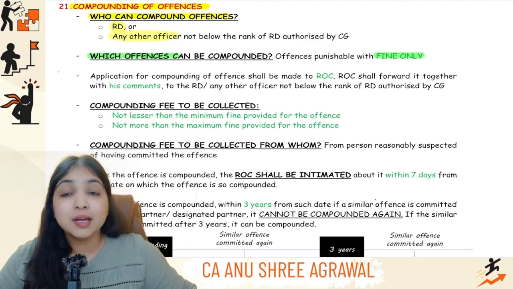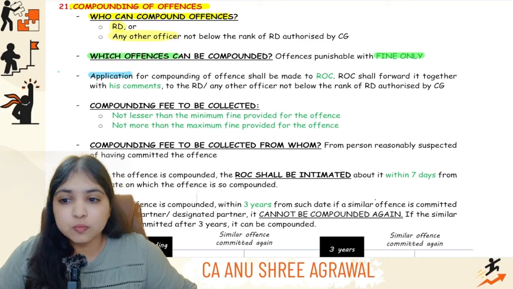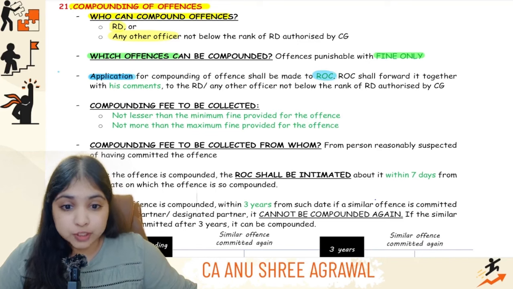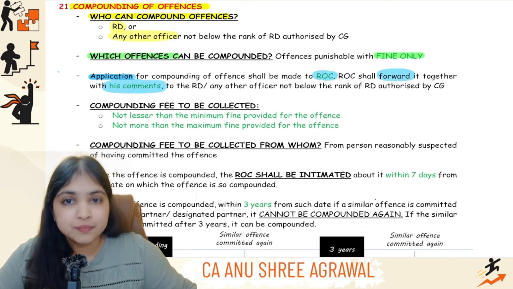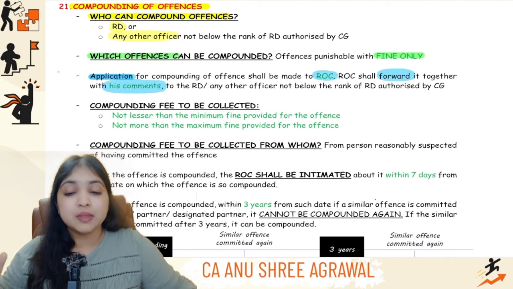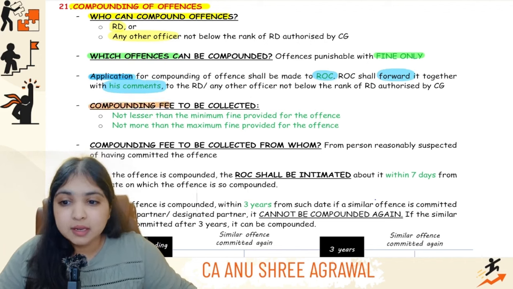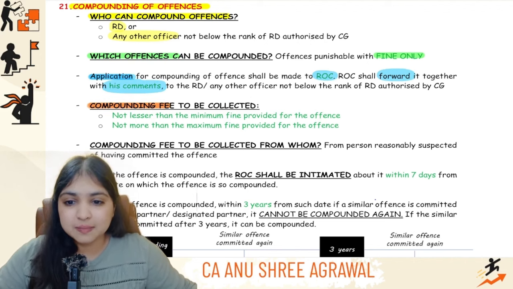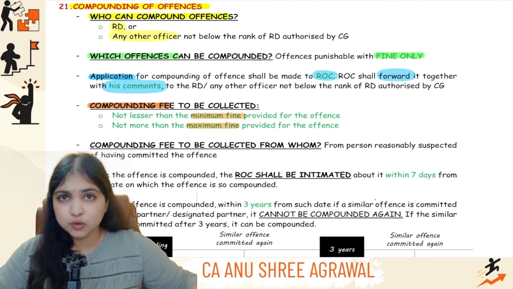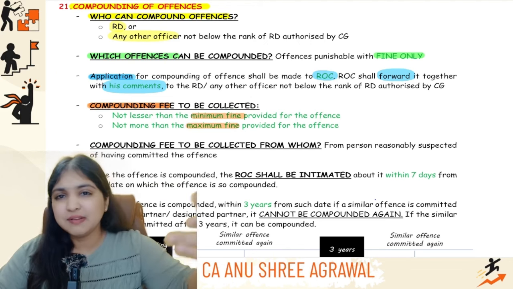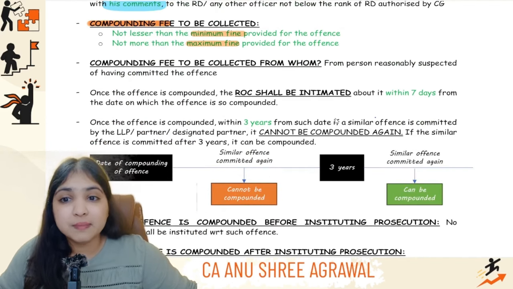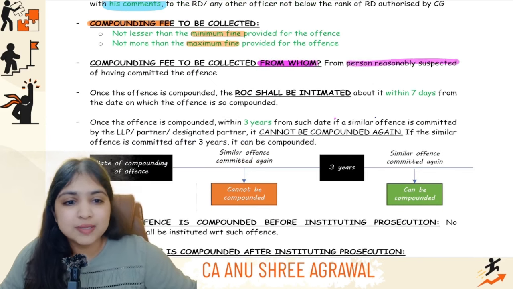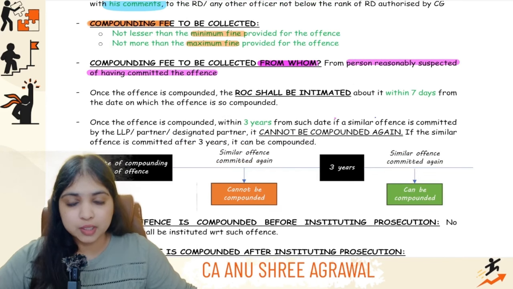Then comes the third point. Application for compounding you will make to whom, guys? The application will be made to the ROC only. Then ROC will forward the application along with his comments to the RD or any other officer not below the rank of RD. Then compounding fee will be collected. This compounding fee will be nothing but same as the minimum fine, maximum fine. In that same range only, the fine will be collected, just that we will call it as compounding fee. You understood that point also, we had covered it. Then compounding fee will be collected from whom? Obviously the person, Mr. Green in our example, the person who is suspected to have done the offense, he only will have to pay the compounding fee.